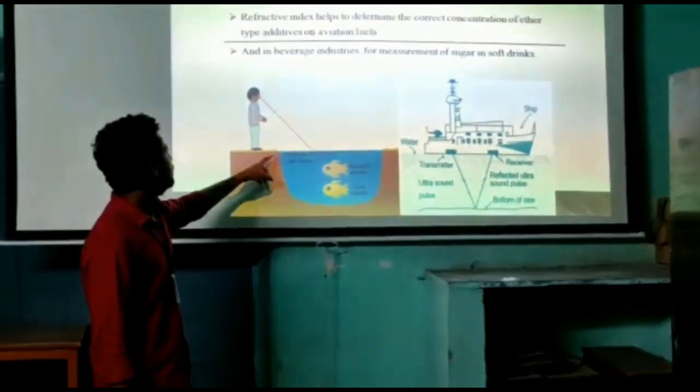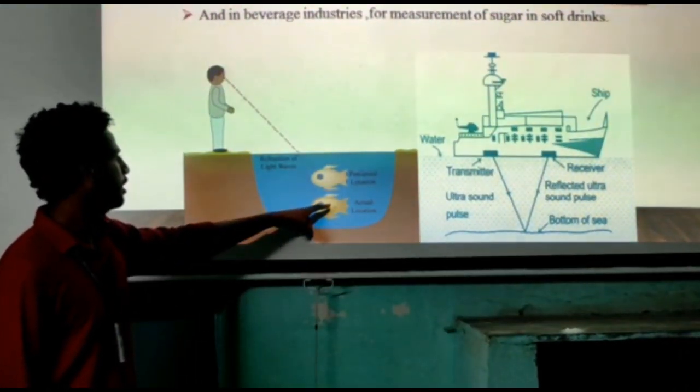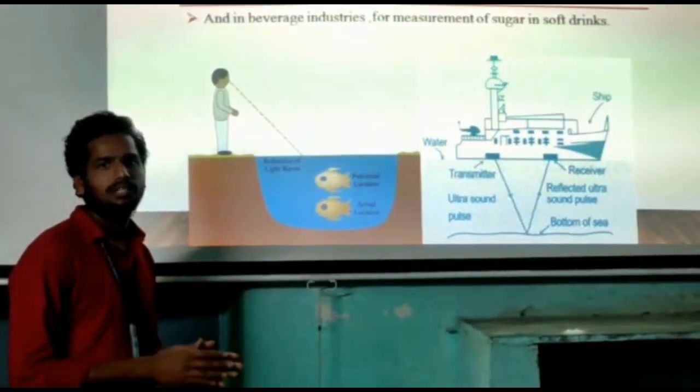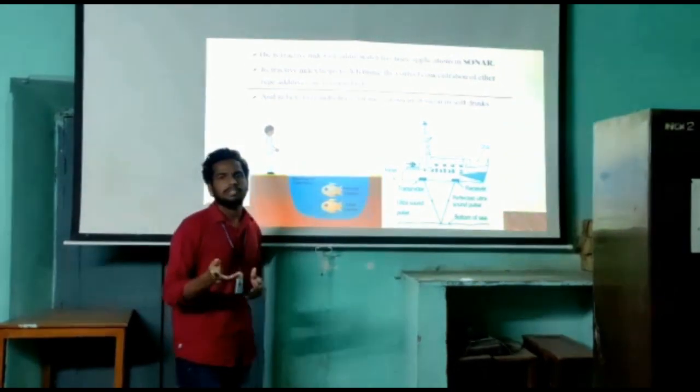Figure shows a person above the water surface sees the apparent position of the image of the fish, but the actual image of the fish is below the water surface. That's the reason why we have chosen this problem. We will explain salt solution preparation.